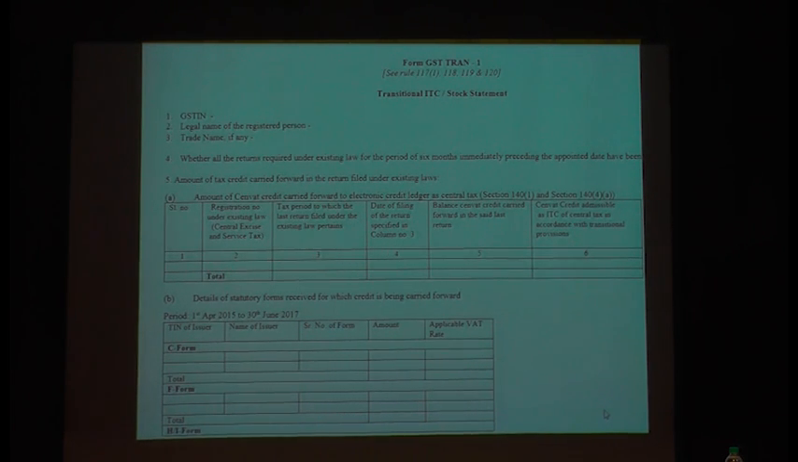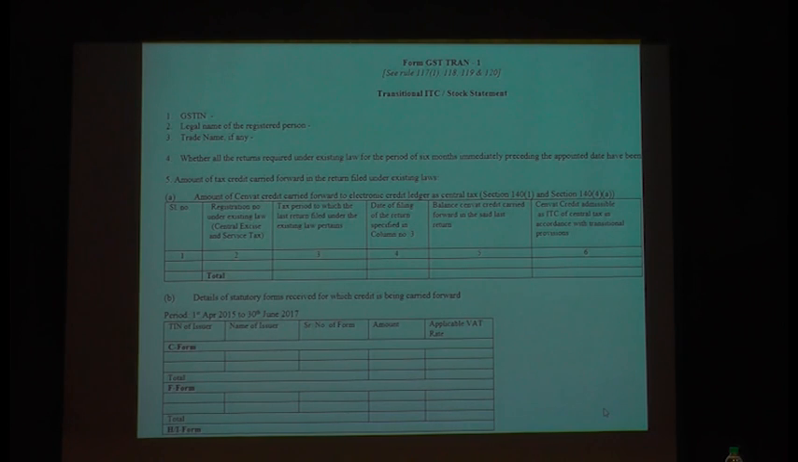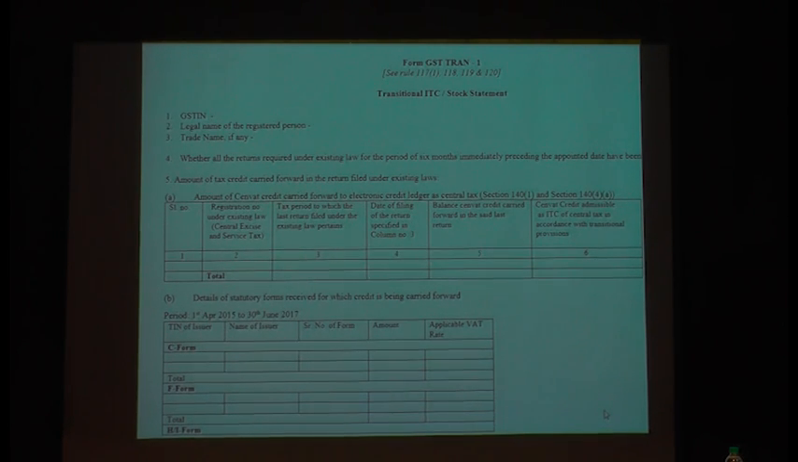The next information they are asking is whether all the returns required under the existing law for the period of 6 months immediately preceding the appointed day have been filed. It means they are taking a declaration from you that you have filed all your returns of the last 6 months. For service tax, I think most of you would have filed the returns for April, May, June. It is required to be filed by August 15, 2017. So you have to file that return before filing your transitional credit form. You should file all your VAT returns, excise returns and service tax returns for the last 6 months.